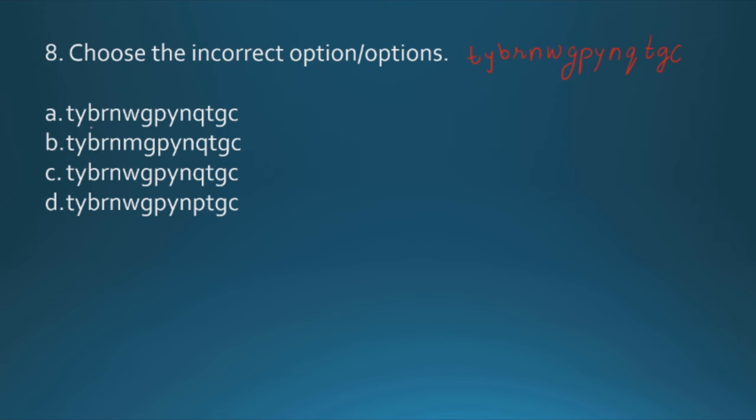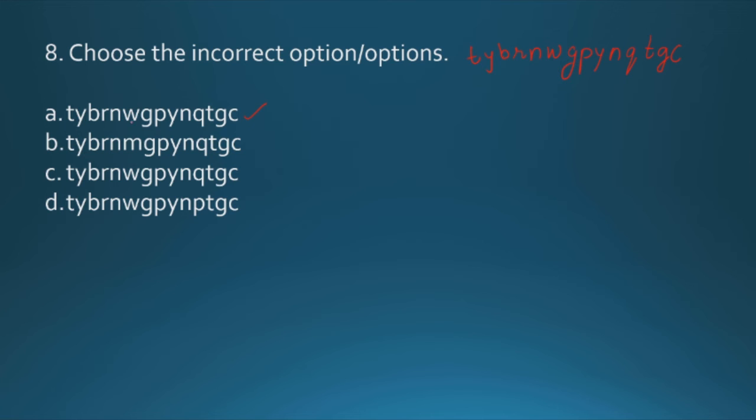Now this type of question is quite common in all previous years' questions. This is the most important question; in every exam they give one or two of this type of questions in Accenture. Okay, we'll see. So TYBRN, WGP, YNQTG is quite similar.